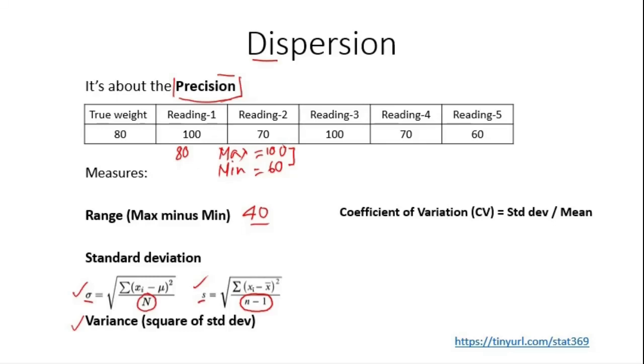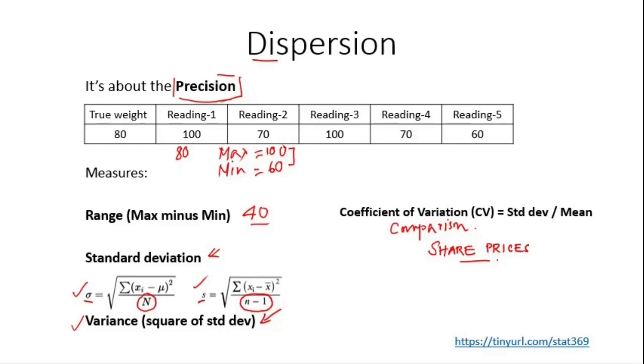Now another important aspect in this case is the coefficient of variation. Sometimes the standard deviation or variance may not be the appropriate measure. Why? Because in case of comparison between more than one data, if the nature of the data is the same, like the same variables are being measured, but the absolute values are different. One example is share price. If you are comparing share prices of two firms